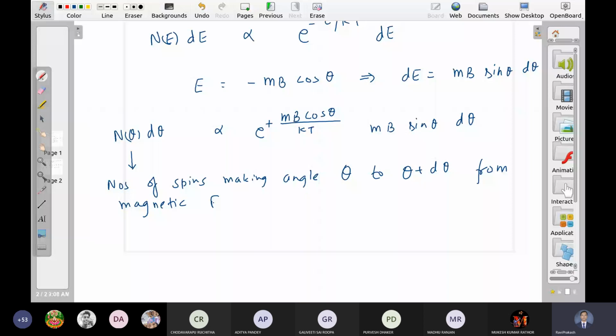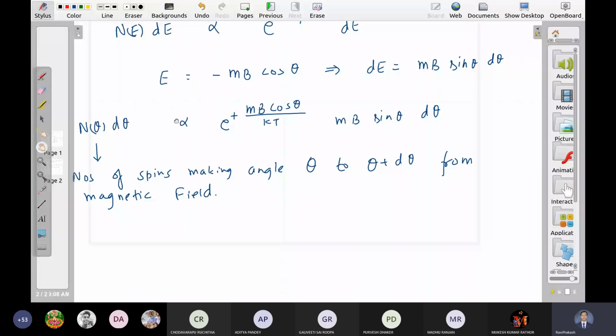You can see when theta is 0, let us calculate how many spins are along the magnetic field. These are proportional to e to the power mB upon kT. How many are anti-parallel to the magnetic field? e to the power minus mB upon kT. So you can see more spins are favoring the magnetic field.